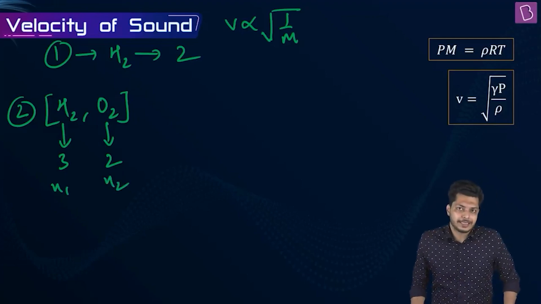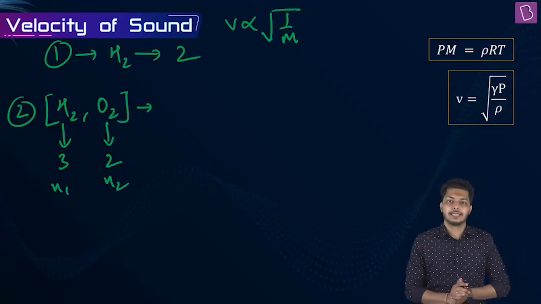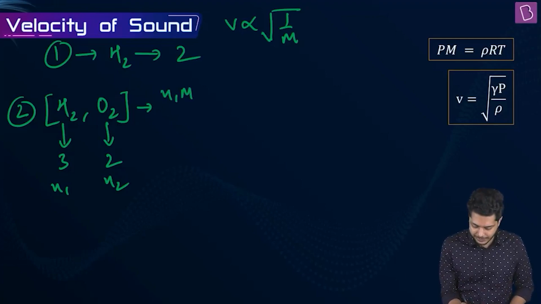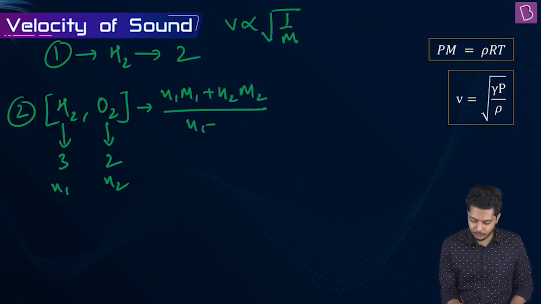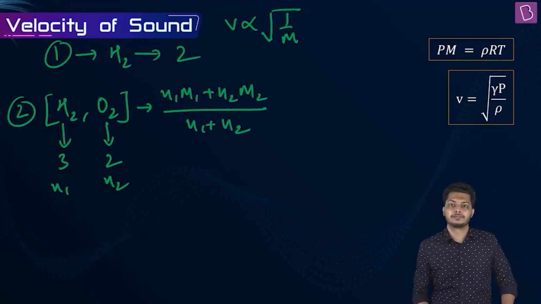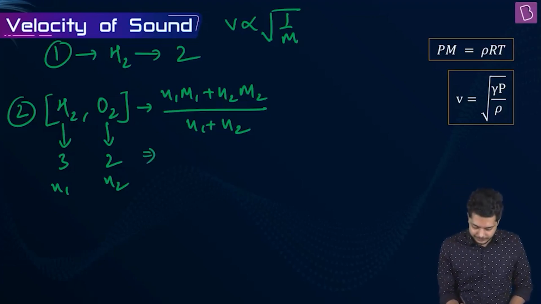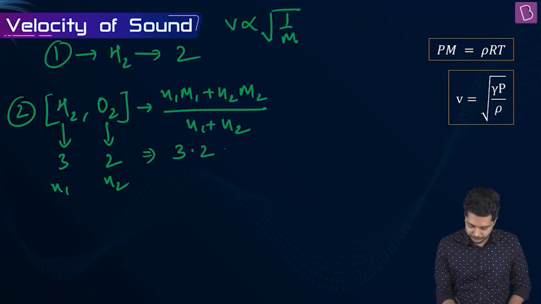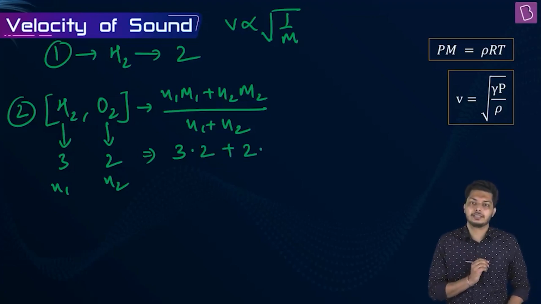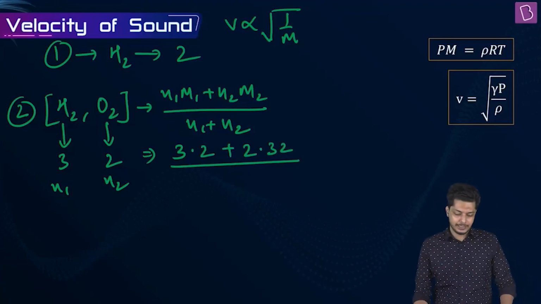So if you recall from your chemistry subject, the average molar mass for a mixture of gases is given as N1 M1 plus N2 M2 divided by N1 plus N2. Fine? Okay. So N1 is 3 for hydrogen gas and the molar mass is 2, plus N2 is 2 and the molar mass of oxygen is 32, divided by N1 plus N2.